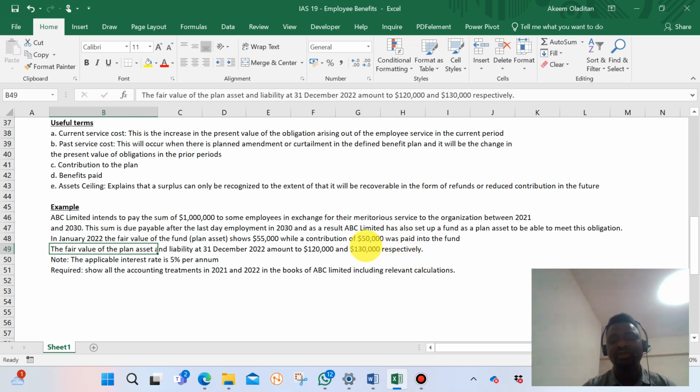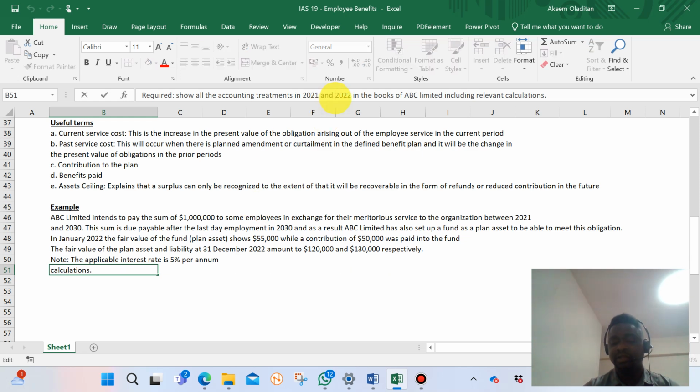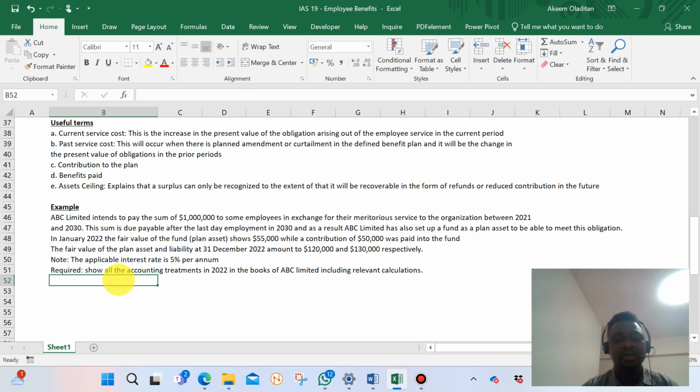That is the remeasured value that we have. Note that the applicable interest rate is 5% per annum. Required: show all the accounting treatment in 2022, let's limit it to 2022 so that we won't complicate things for now, then we can talk about the others later, in the books of ABC Limited, including relevant calculations.